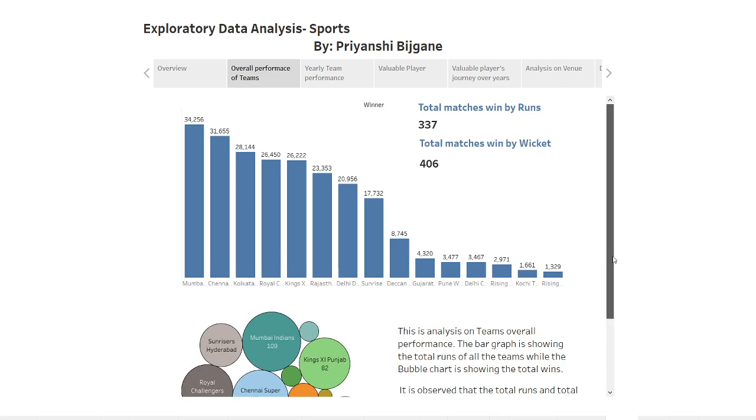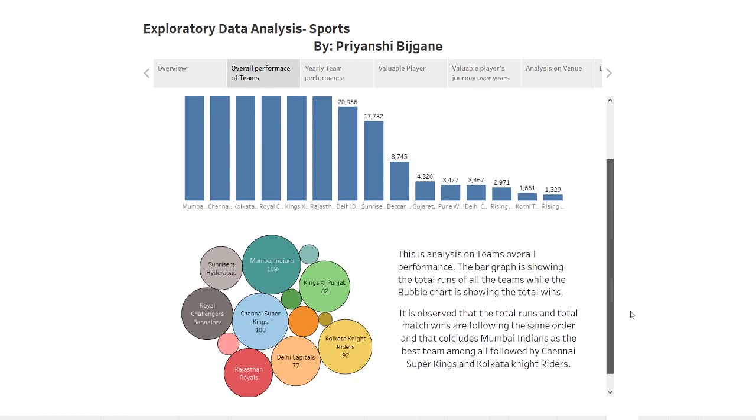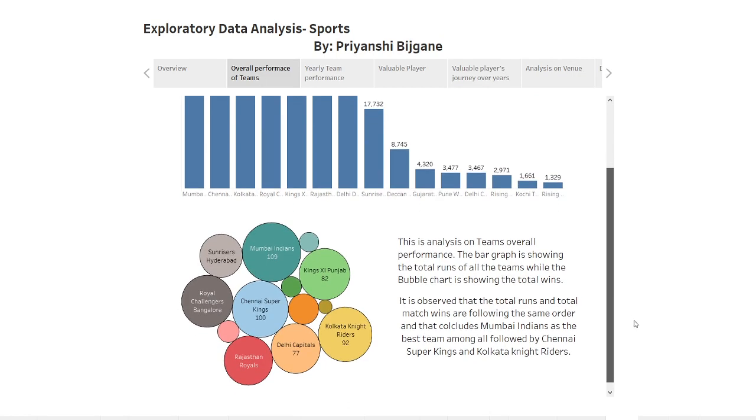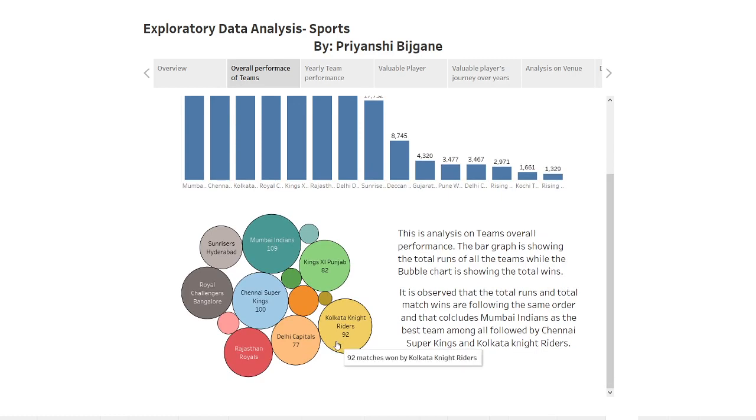And at the bottom, we can see the bubble chart showing the total wins of each team, the size of the bubble corresponding to the total wins. Here we can clearly see that the same sequence has been followed in the total wins also. Mumbai Indians won the highest number of matches, that is 109, followed by Chennai Super Kings and Kolkata Knight Riders. So it is concluded through this piece of analysis that Mumbai Indians are the best performing team, followed by Chennai Super Kings and Kolkata Knight Riders.